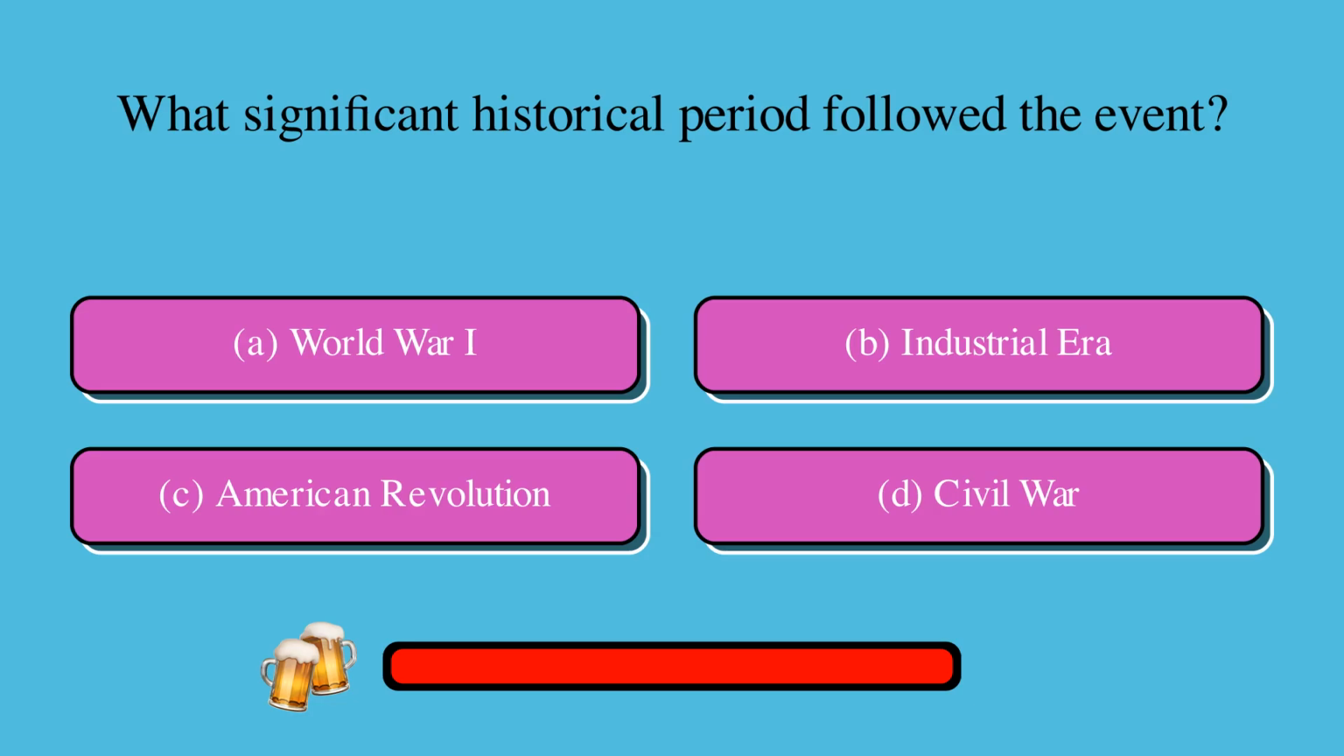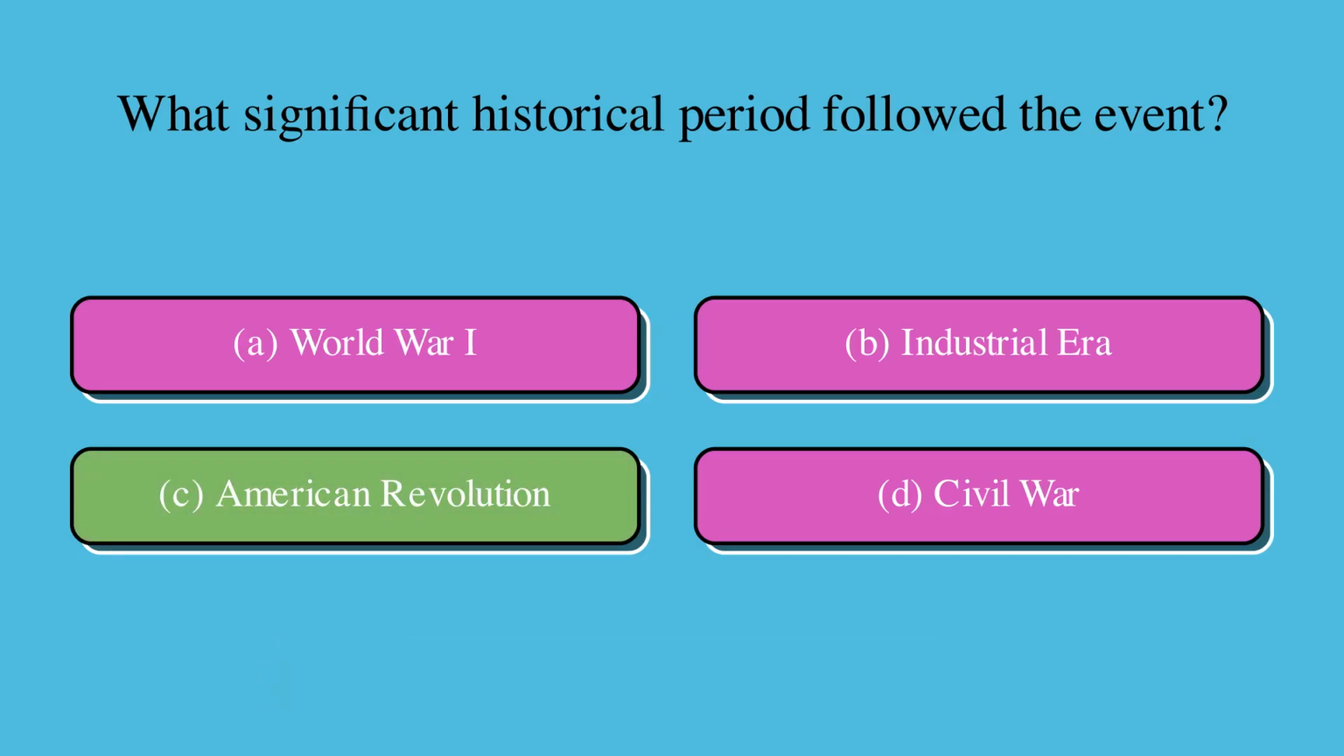What significant historical period followed the event? Is it A, World War I, B, Industrial Era, C, American Revolution, or D, Civil War? The correct answer is C, American Revolution.